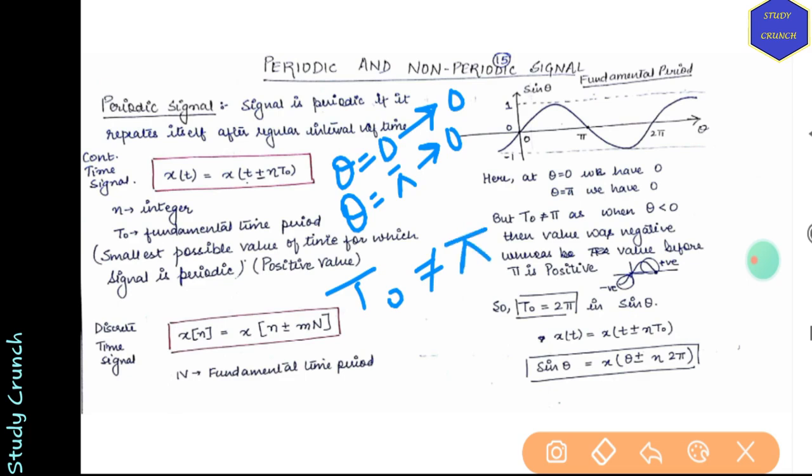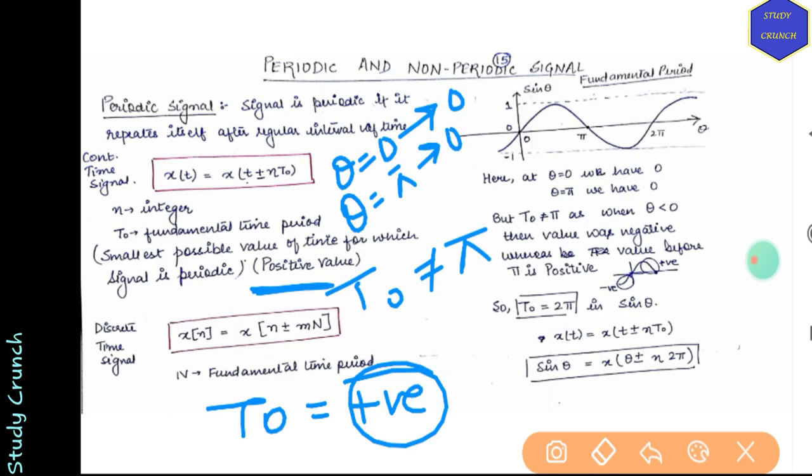Why? Because then it will be negative. We don't want negative, as we know that t0 is always a positive value. So for sin theta, t0 is equal to 2 pi and not pi, right?